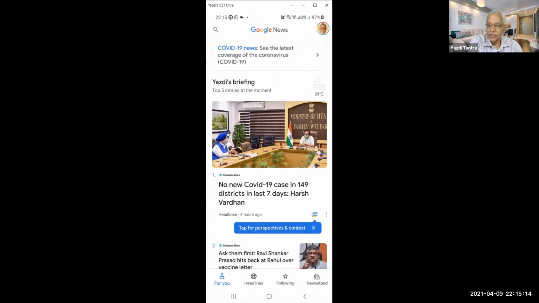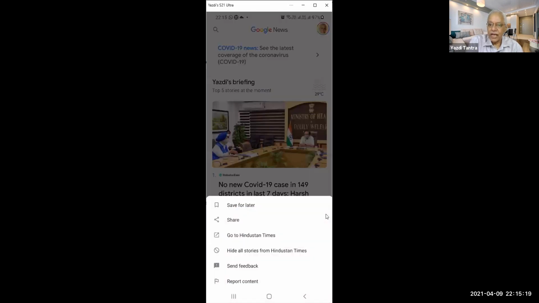Besides, you have these three dots on the side. Can you see this? If you tap on this, there are various options.